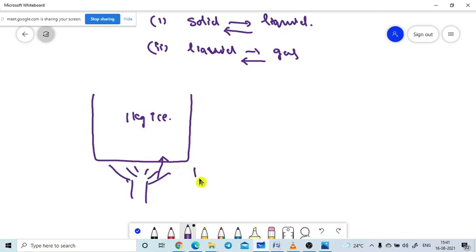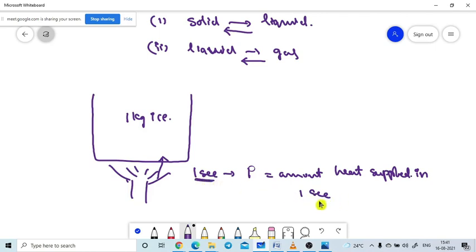That means in 1 second the amount of heat supplied to the system is, let's assume, P. P is any variable. That's why I take P equal to the amount of heat supplied in 1 second. I already wrote it here, once again I have written it here, read it.